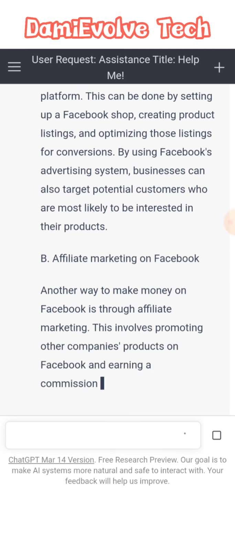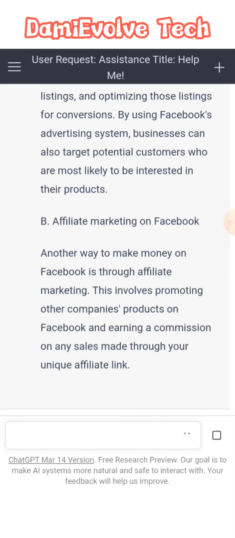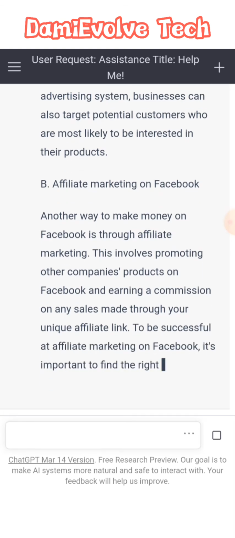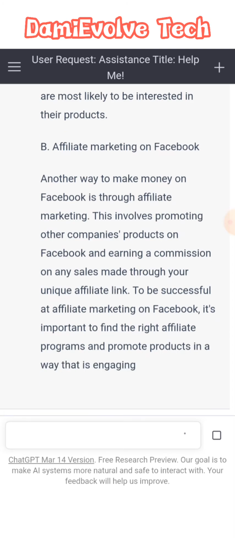So many things can be done with these amazing tools, guys. Don't miss out. The link is chat.openai.com. Though you register, then you log in.